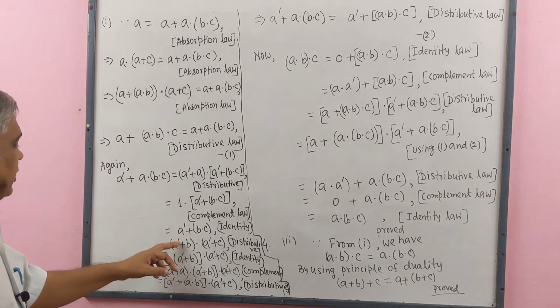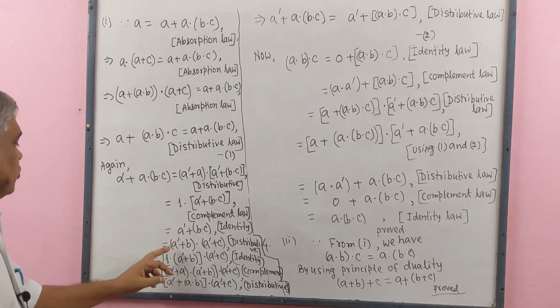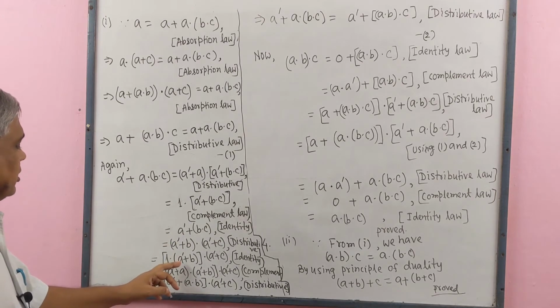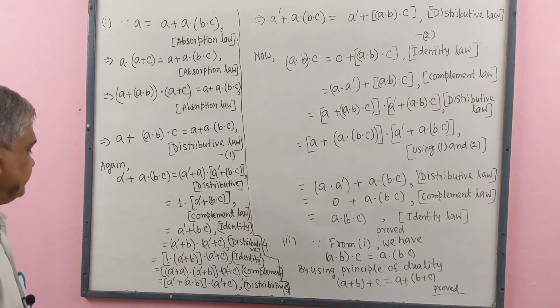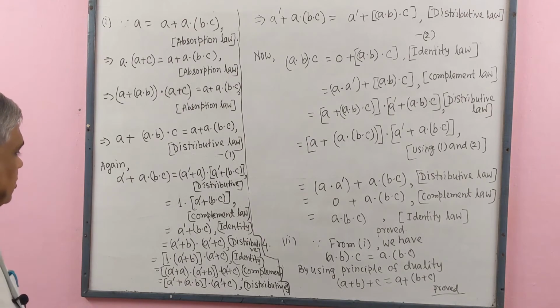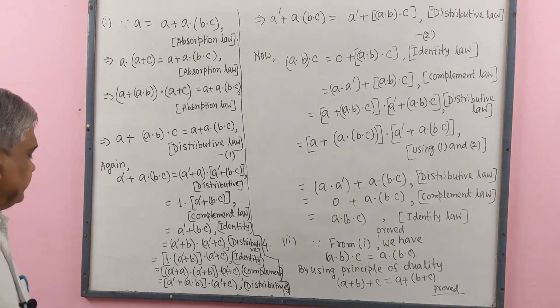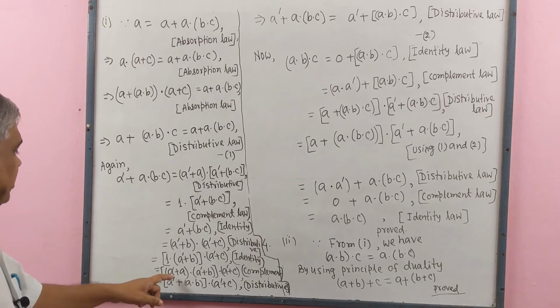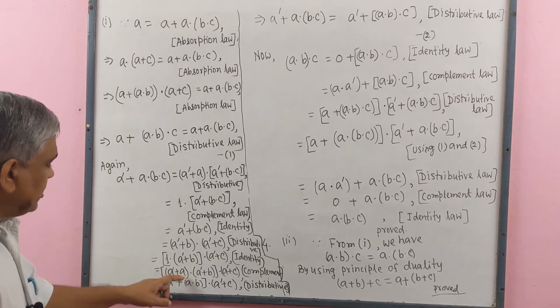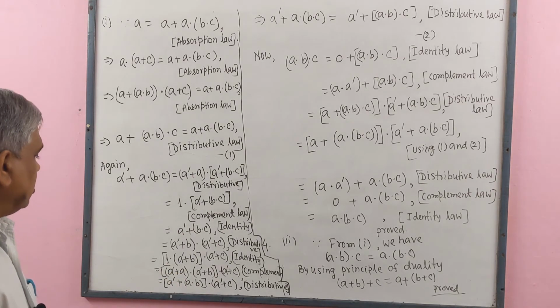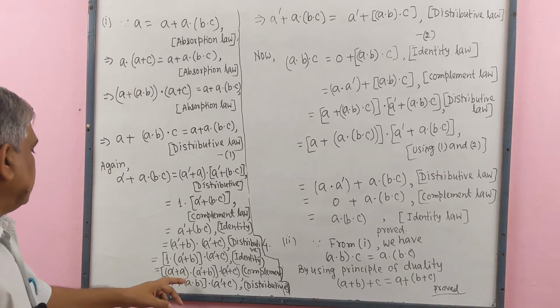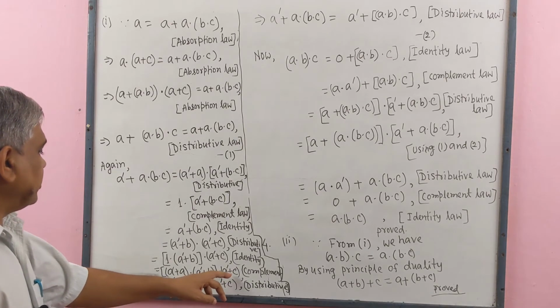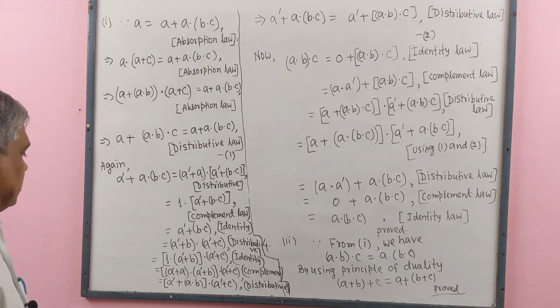Complement of A plus B equal to 1 dot complement of A plus B, and this term remains same. Now by complement law, 1 equal to complement of A plus A, and here other terms remain same. Now we use distributive law.